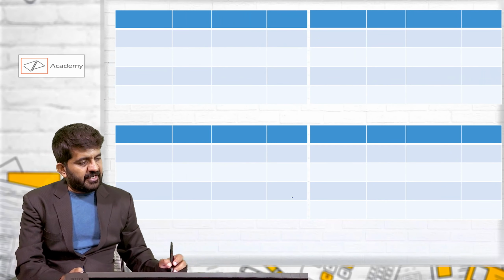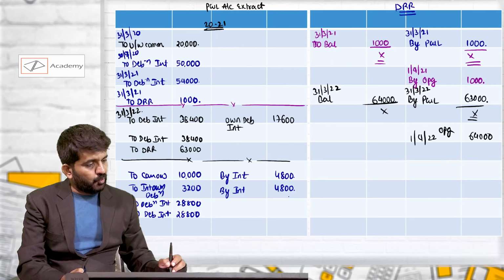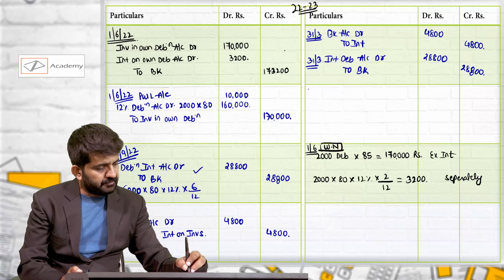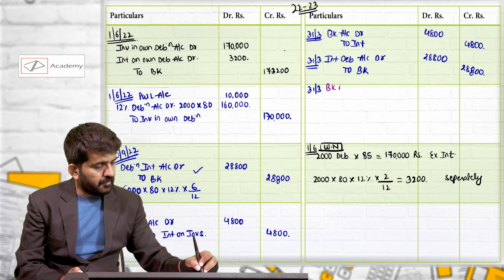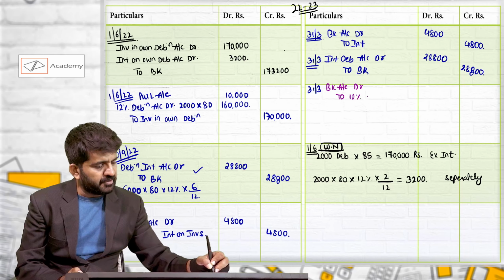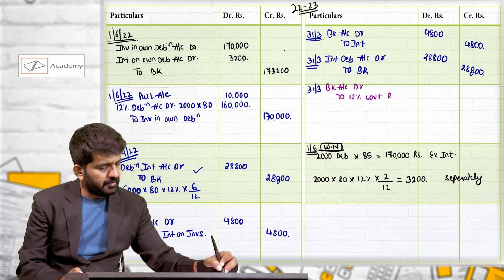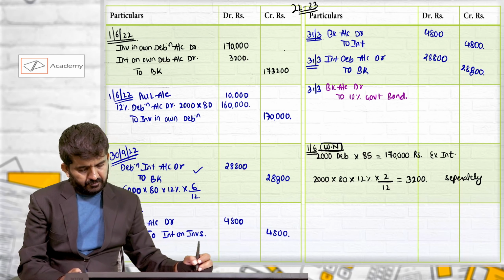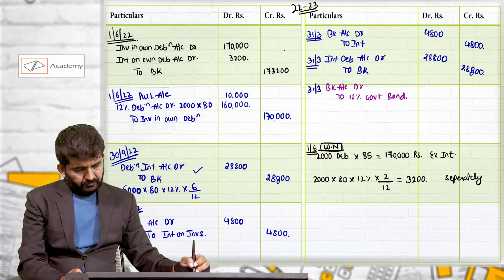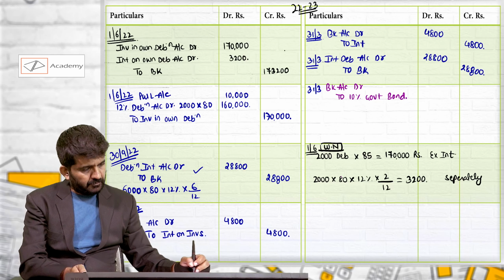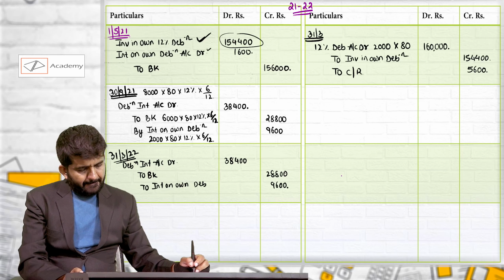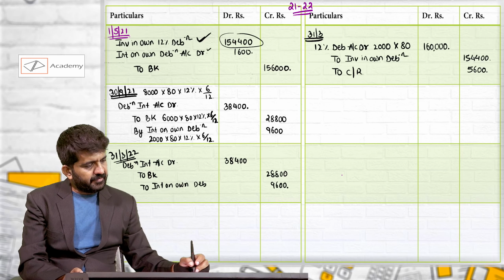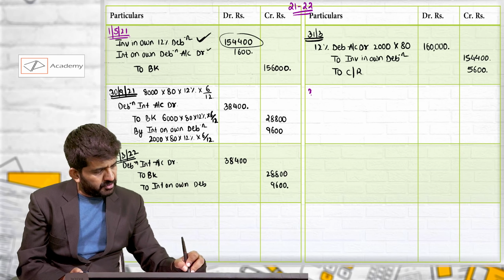What is the journal entry when our investment is sold? A simple journal entry. Bank account debit to 10% government bond. This is what I was saying.